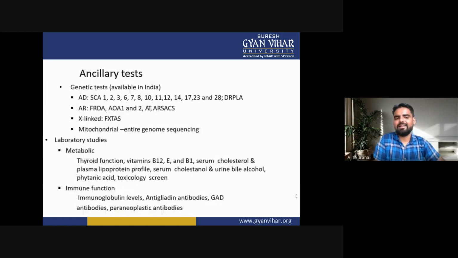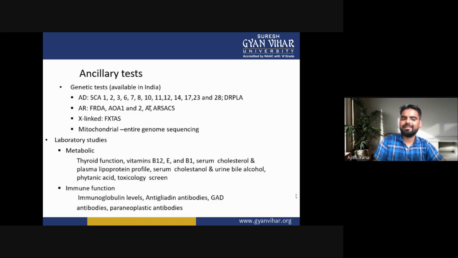Now the ancillary tests: these are the genetic tests available in India. In autosomal dominant SCA: SCA 1, 2, 3, 6, 7, 8, 10, 11, 12, 14, 17, 23, and 28. Then the autosomal recessive ones: FRDA, AOA1 and 2, AT, ARSACS; X-linked, FXTAS, and mitochondrial entire genome sequencing.